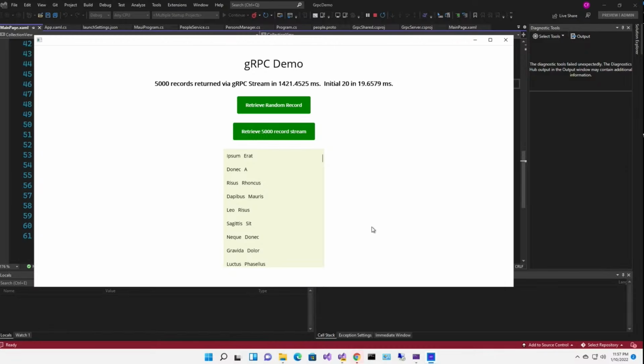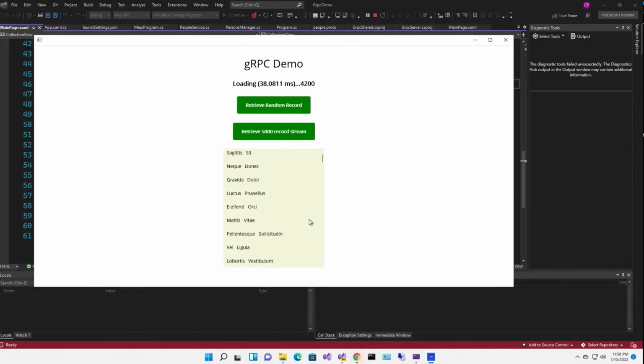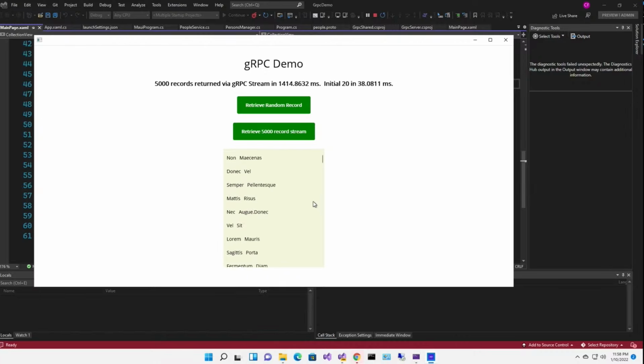Now, of course, when you put the internet in between, things get a little bit slower. However, it's still going to be wicked fast for your user to see the data that they want to see immediately. And they can't scroll down fast enough to get to the 5,000th record. But they're all there. All right, the last demo I want to do is to show how we can send a person object as well as just a simple int.